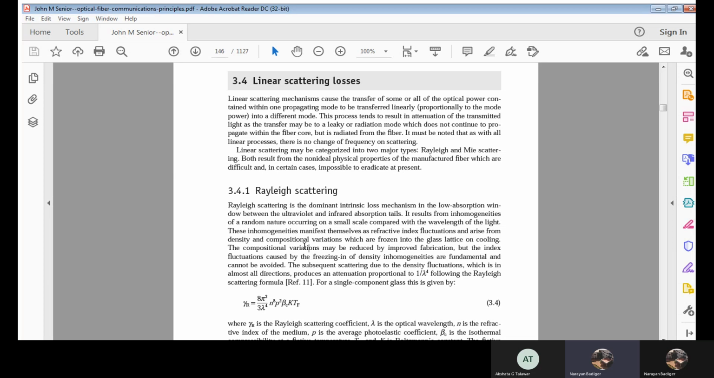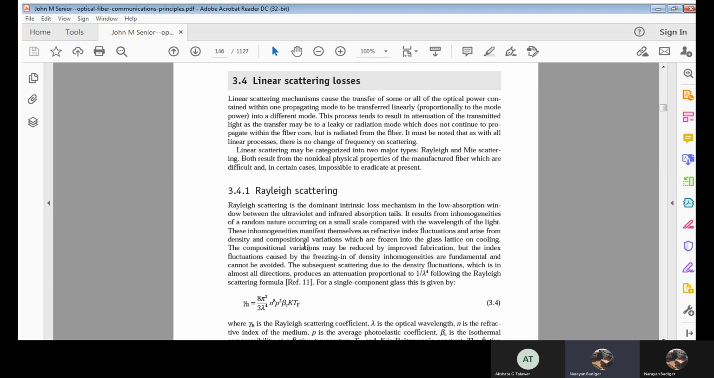Now here we need to note that for this linear process, there will be no change of frequency in the scattering process. This linear scattering is categorized into two types: one is Rayleigh scattering and the other is Mie scattering. Both of these will result in non-ideal physical properties. Now we'll quickly see what exactly Rayleigh scattering is.